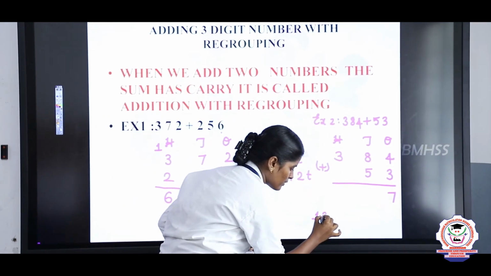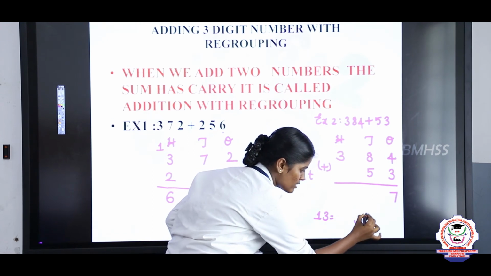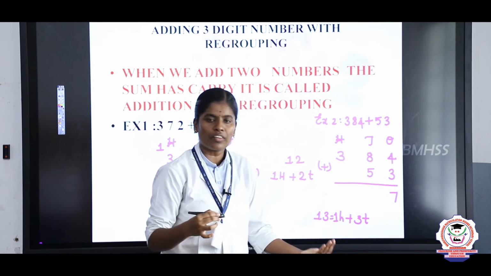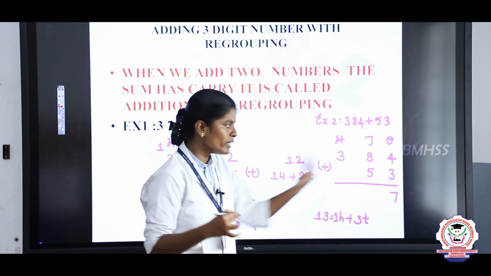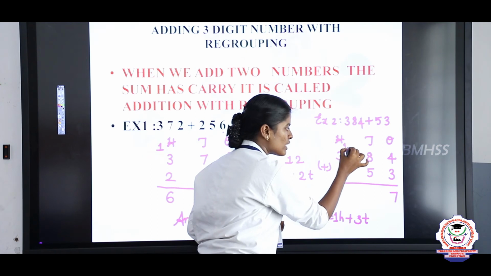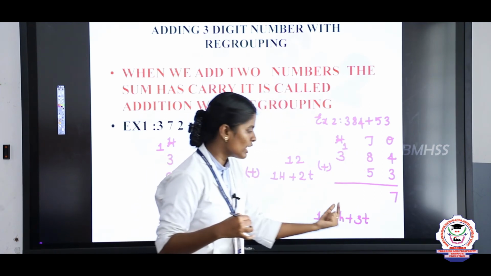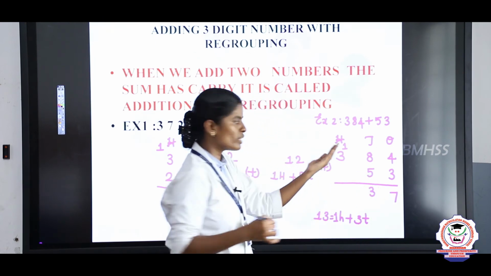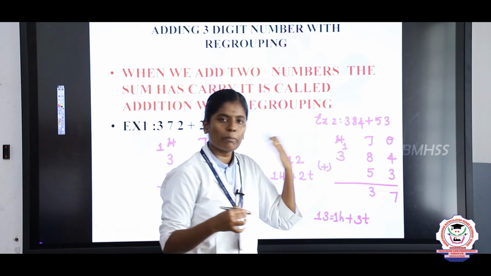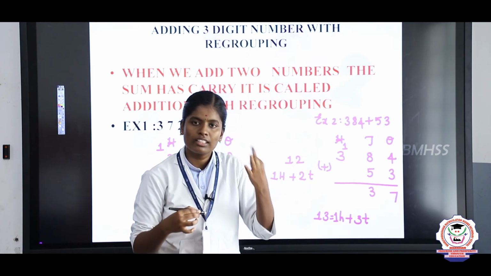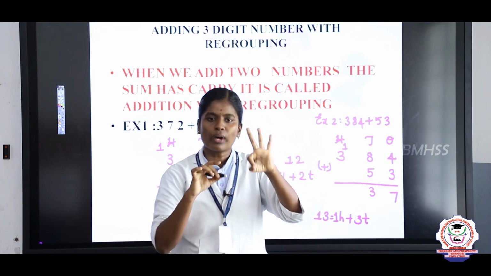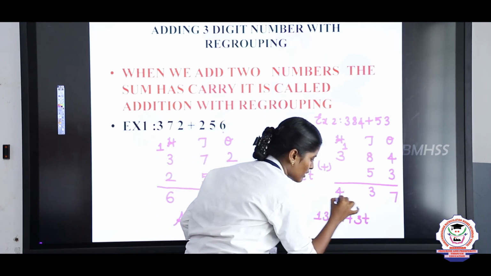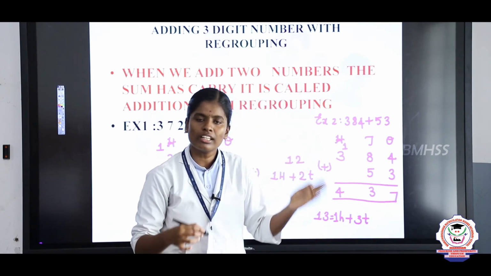13. This is 3 tens plus 1 hundred. In this 100, you should carry over to the 100 place. Then the 3 tens, you should write down in the tens place. Next you take the 100 place value, 100 plus 300. Now we are going to add this: 1 in the mind, 3 in the finger. 1 after, 2, 3, 4. So the answer is 437.